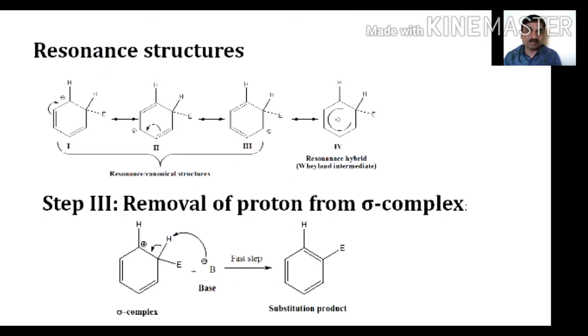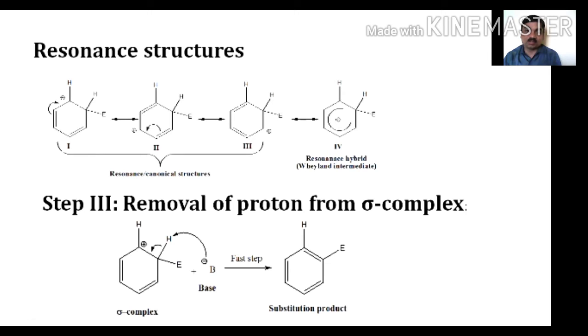Here, these are the resonating structures produced by attack of the electrophile on the benzene ring. The positive charge is created on this benzene ring, this bond gets shifted over here, and a plus charge forms here. So this is the second resonating structure, and this is the third resonating structure. We can say the positive charge is delocalized over the five carbon atoms, and it is represented as a circle and plus, the resonance hybrid. This intermediate is called the arenium intermediate. These are the canonical forms.